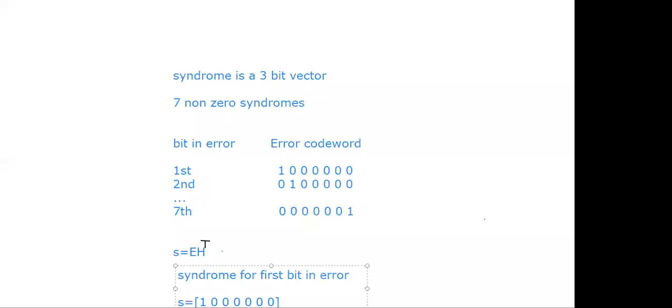It depends upon the block code. Here it is a 7, 4 block code. Once again, I'm repeating, don't think that every time it is a 7, 4 block code. It may be 6, 3, 8, 4, 17, 5. It may be anything, depends upon the question. But the concept is important, the procedure is important. 1, remaining all are zeros.